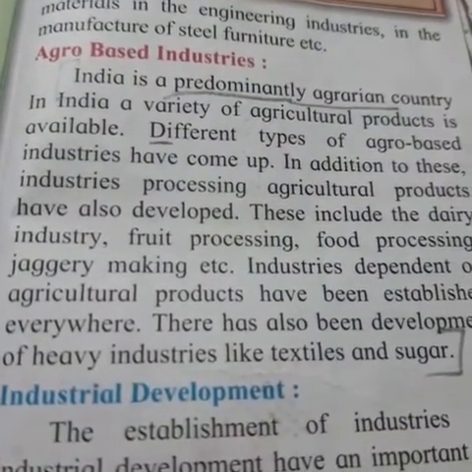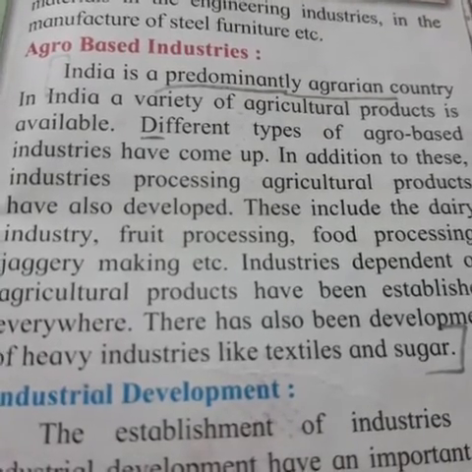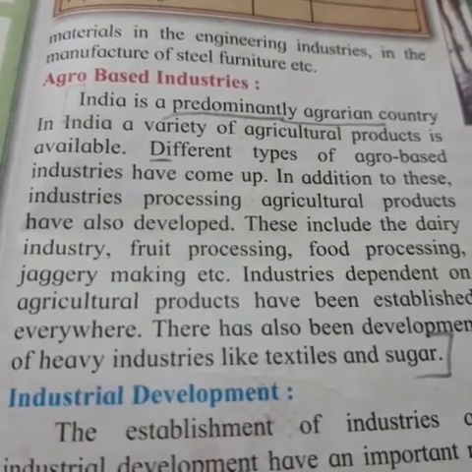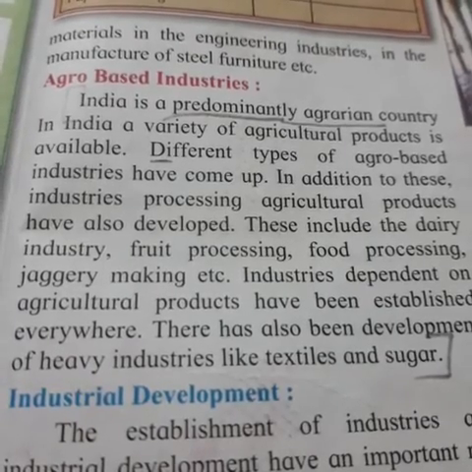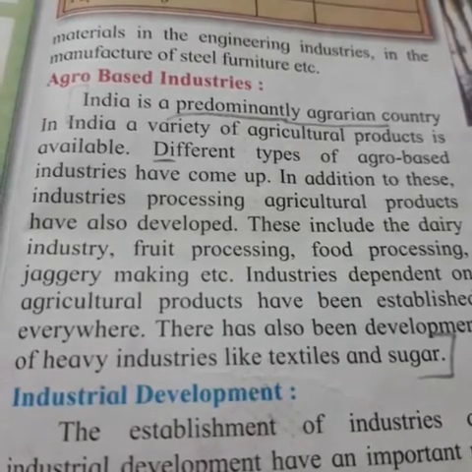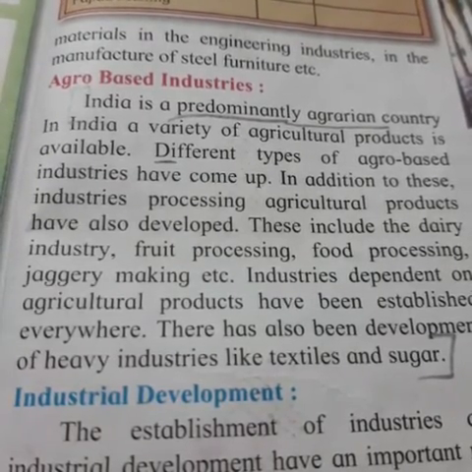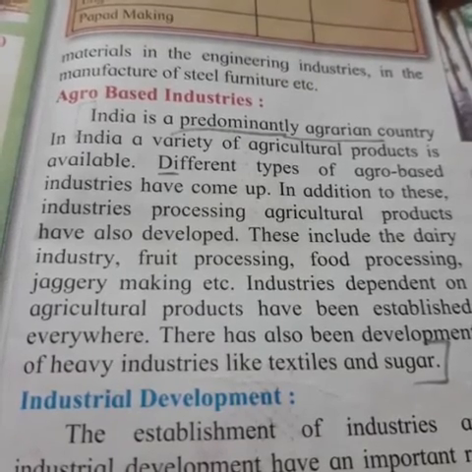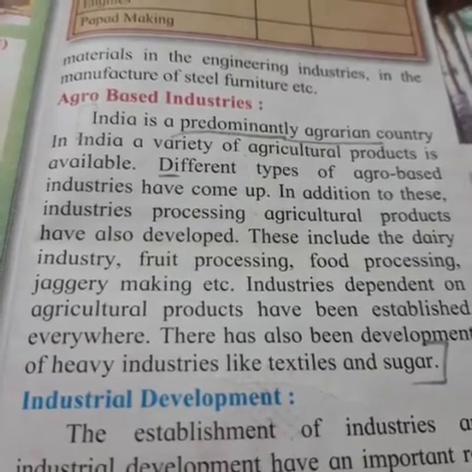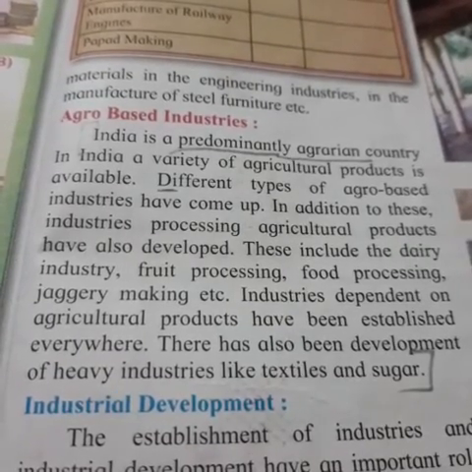Now let's read the agro based industry. India is a predominantly agrarian country. In India, a variety of agricultural products is available. Different types of agro based industries have come up. In addition to these industries, processing of agricultural products has also developed. These include the dairy industry, food processing, jaggery making, etc. Industries dependent on agricultural products have been established everywhere. There has also been development of heavy industries like textile and sugar.